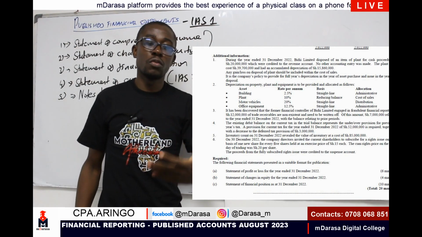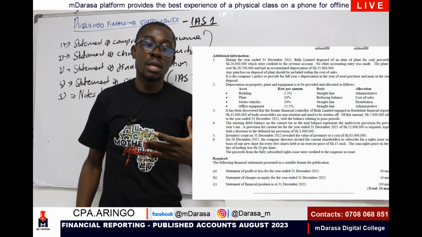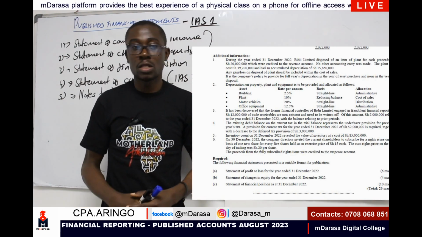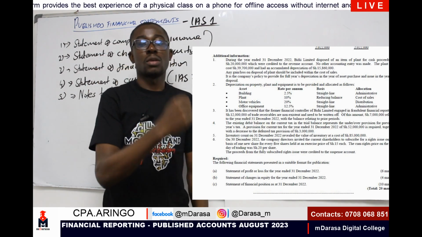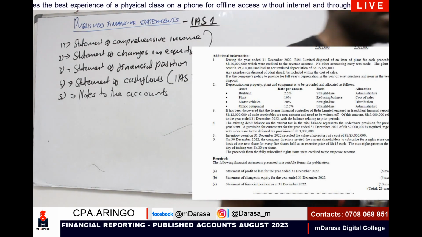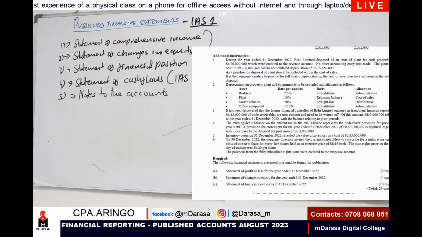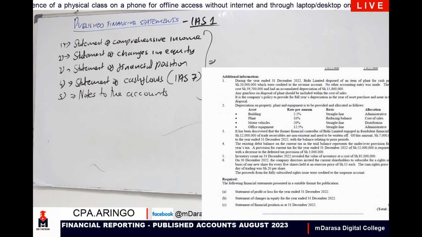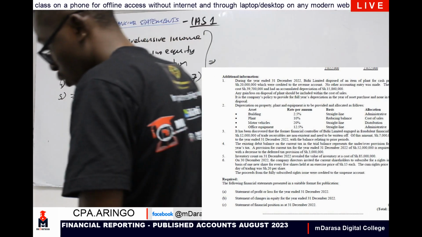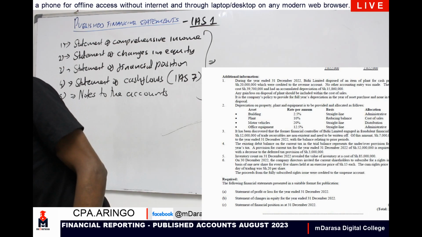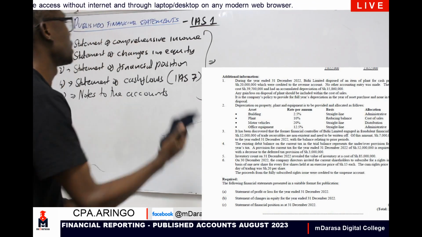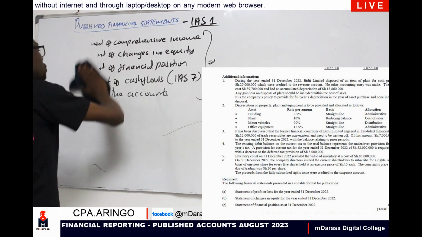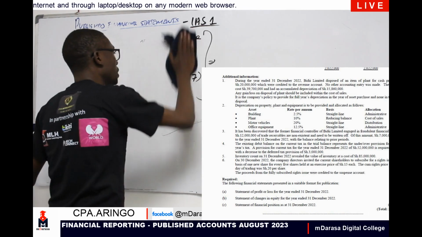If we work out our additional information, you'll find that whatever will remain on the rest of what we'll be doing will just be a matter of copying and pasting. At the same time, for the purpose of exams, make sure that you're good with the format of presentation. Because once you're good with the format of presentation, the majority of these items will just be a matter of taking them, copying and pasting, right? So this is what I want us to do.